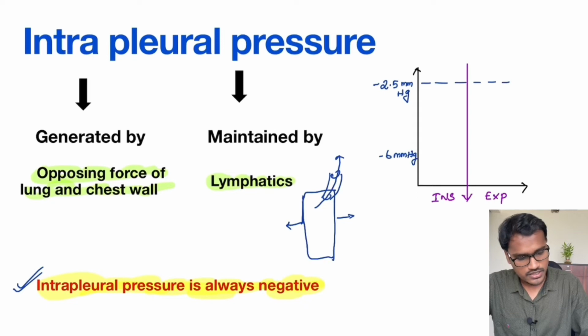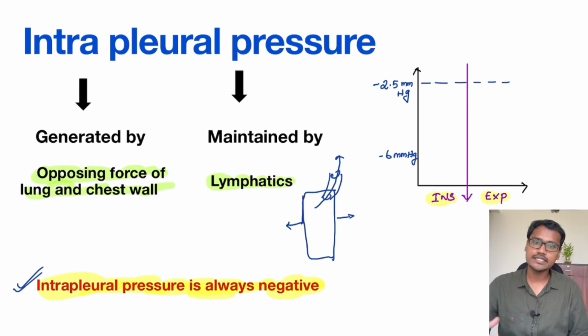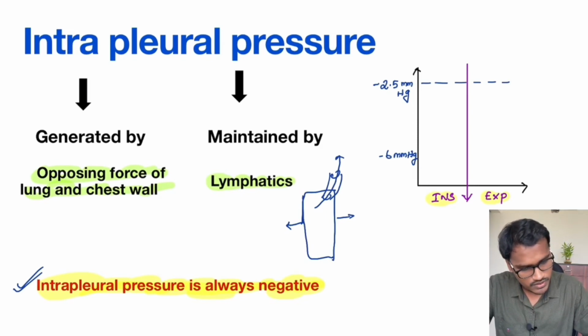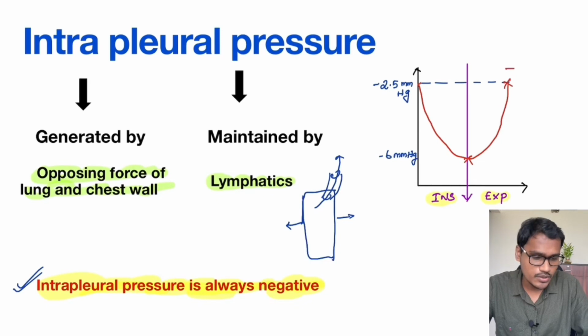Let's see what is the diagrammatic representation of the intrapleural pressure, like we saw for intra-alveolar pressure. Here again in the x-axis we have inspiration and expiration. During inspiration, the lung is going to expand and it is going to create more and more negative pressure, because already it is negative. So finally at the end of inspiration, it will reach maximum negative, that is minus 6. Then during expiration, it is again going to come back to minus 2.5. Please note that it is never going to go to 0 or any positive values.